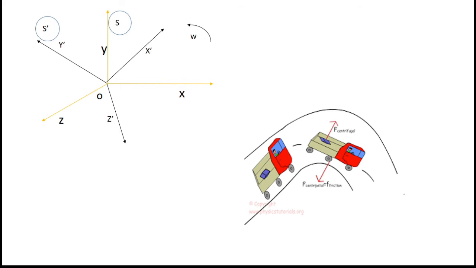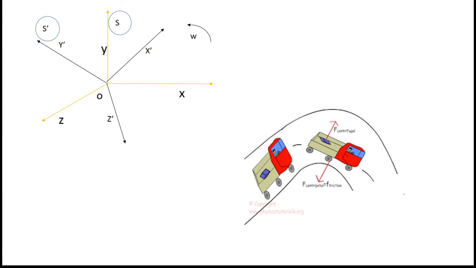You might have experienced that when the bus you are sitting in suddenly starts, you will feel that you are thrown back. Why does it happen? No one has thrown you back, but you are feeling that. Why is it so? Because when the bus starts, its velocity changes, hence it possesses some acceleration.